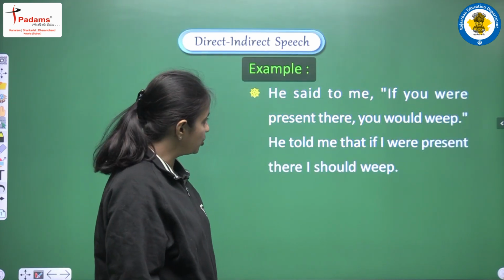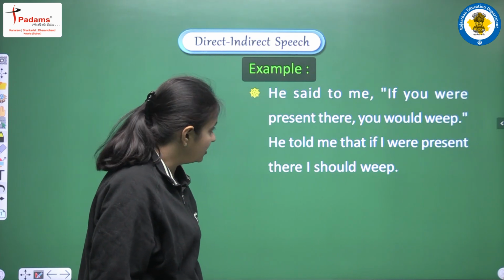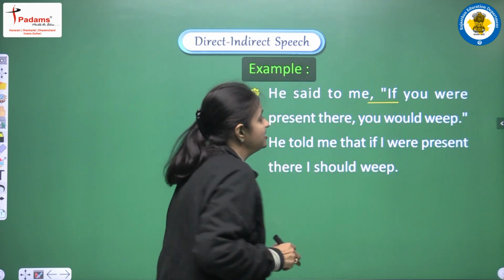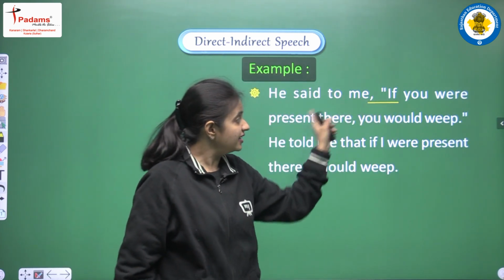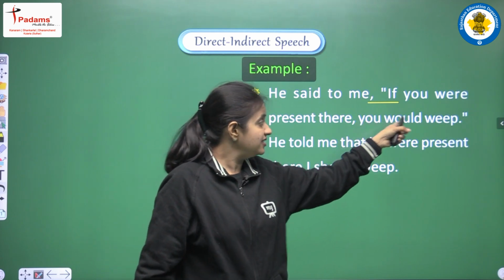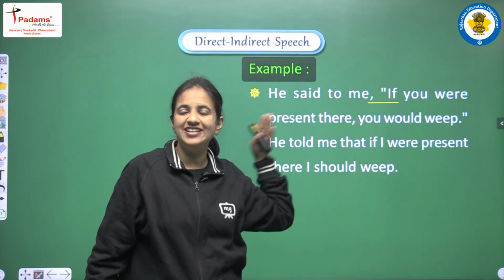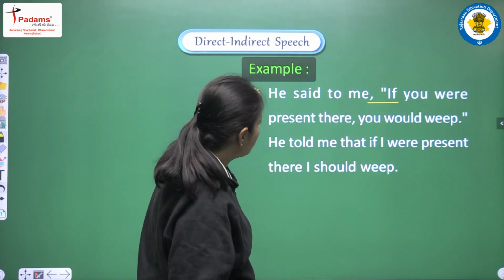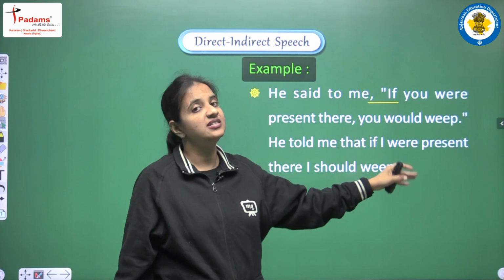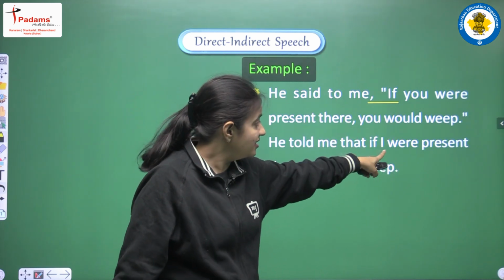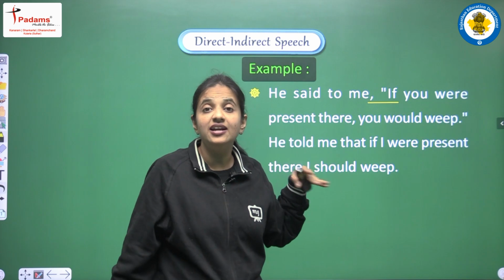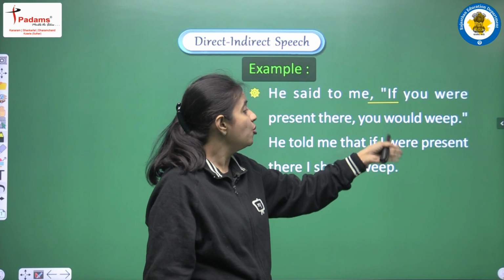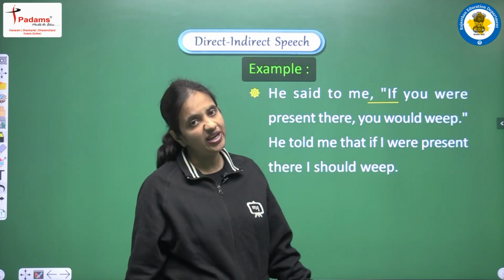Example is, he said to me, if you were present there, you would weep. So we are having one condition because our sentence is having two clauses. This is condition clause, if you were present there. This is result clause. Okay, so we have discussed these sentences already in a very detailed manner. We all know condition sentence. So now we are having hypothetical condition, or we can say improbable condition, and this is the reason we are not doing any changes in the tense here. And the sentence will be, he told me that if I were present there, I should weep.